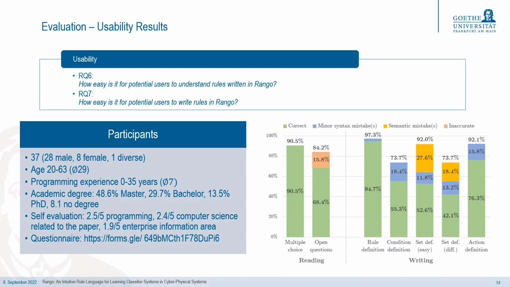To evaluate how easily potential users understand and create rules in Rango, we again designed an online questionnaire. First, the participants were confronted with a CPS use case and corresponding code in Rango that would achieve the described adaptation. The task of the participants was to understand the code step by step and to answer multiple choice and open questions. Thereby, we labeled the participants' answers to the multiple choice questions either with correct or incorrect. The answers to the open questions with regard to understanding rules were categorized into correct, inaccurate, and incorrect.